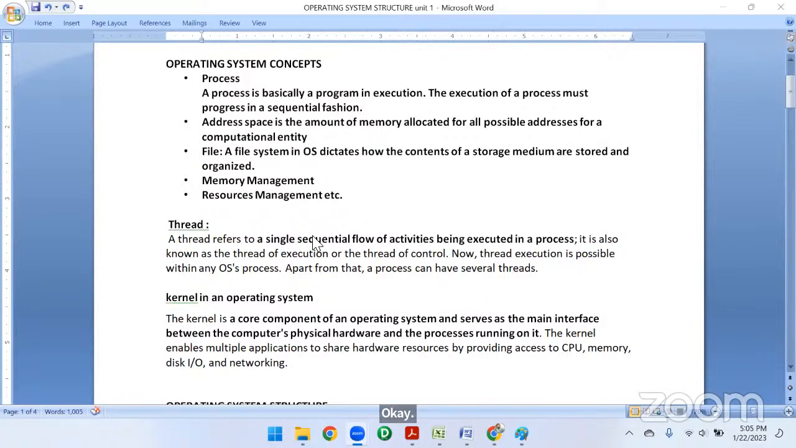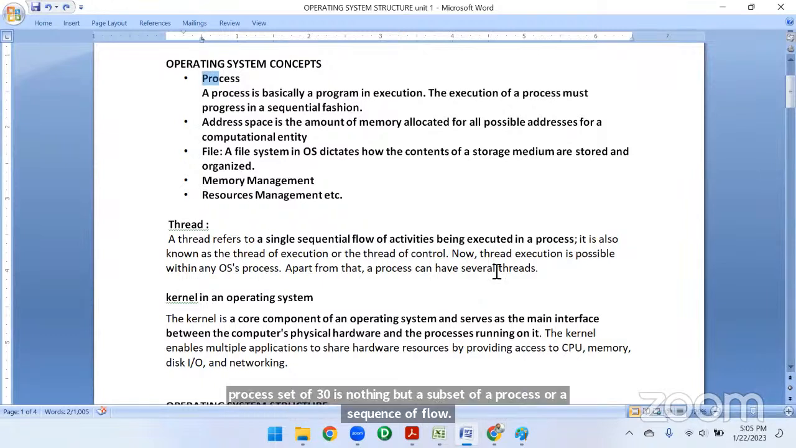Yes, sir. Fine. So this way the program is going to be executed, right? In a program, again we are saying, a set of instructions. Each and every instruction is called a thread, a subset of a process. A set of threads is a subset of a process, a sequence of flow. We call it a sequential flow, from one place to another place.